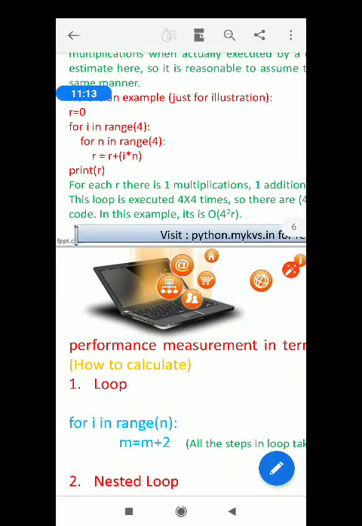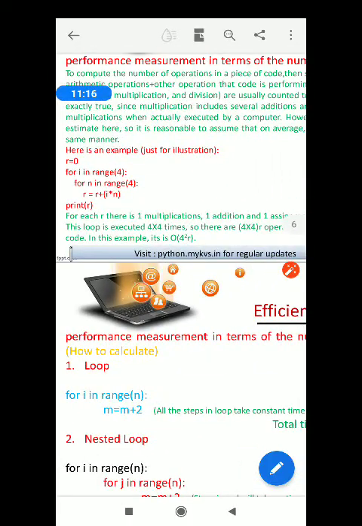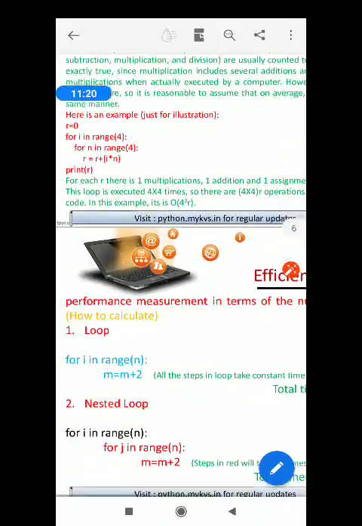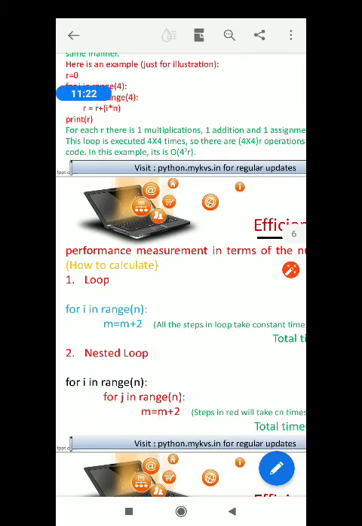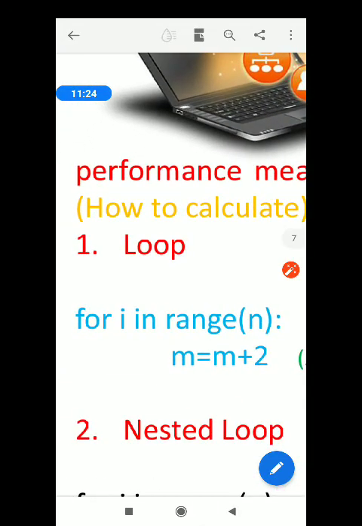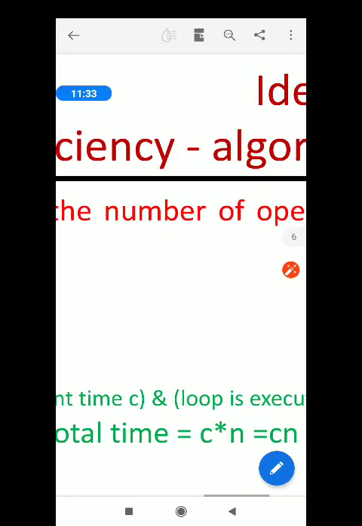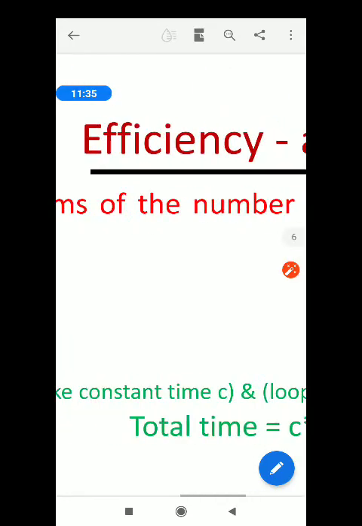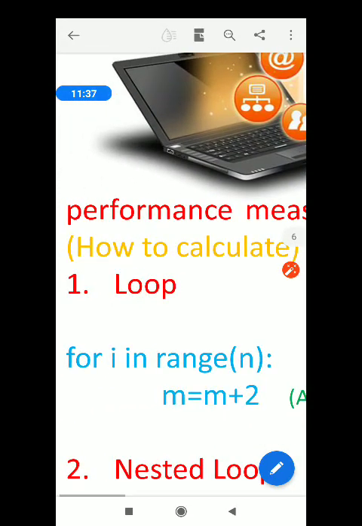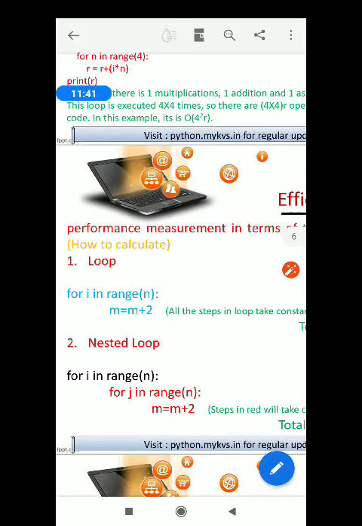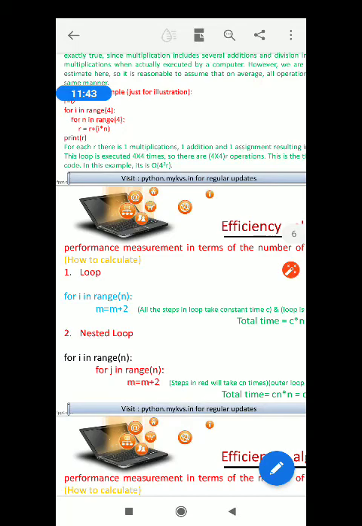Now we'll see different performance measurements in terms of the number of operations. For example, if it is a single loop, not a nested loop, please note down in your copy.